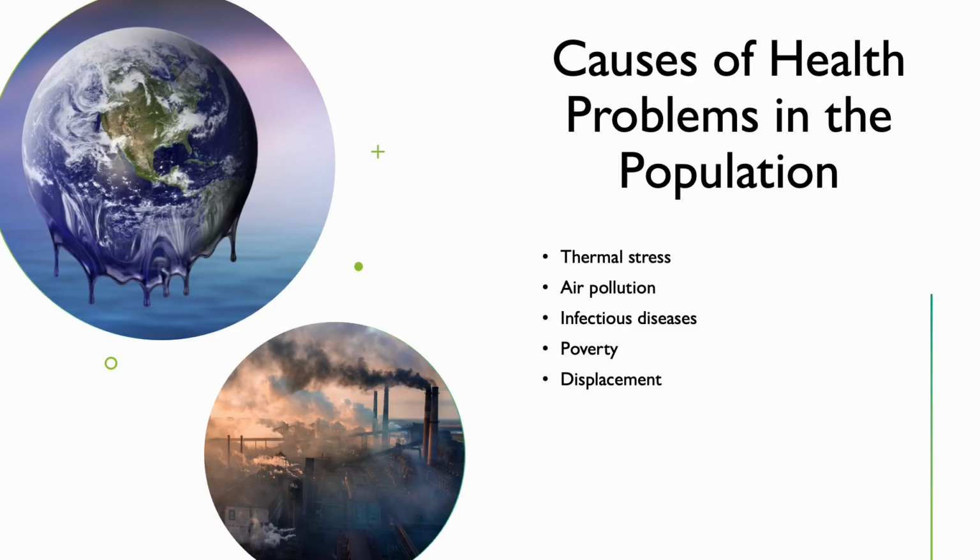Causes of health problems for individuals are very broad but impact everyone who lives on this planet. Thermal stress and air pollution both affect the air. Thermal stress has to do with the temperature of the air, and climate change and natural disasters are causing them to dramatically increase. Air pollution is caused by overconsumption and contamination of the earth. Another thing that is concerning to people's health is infectious diseases that people acquire from things like flooding and other natural disasters.